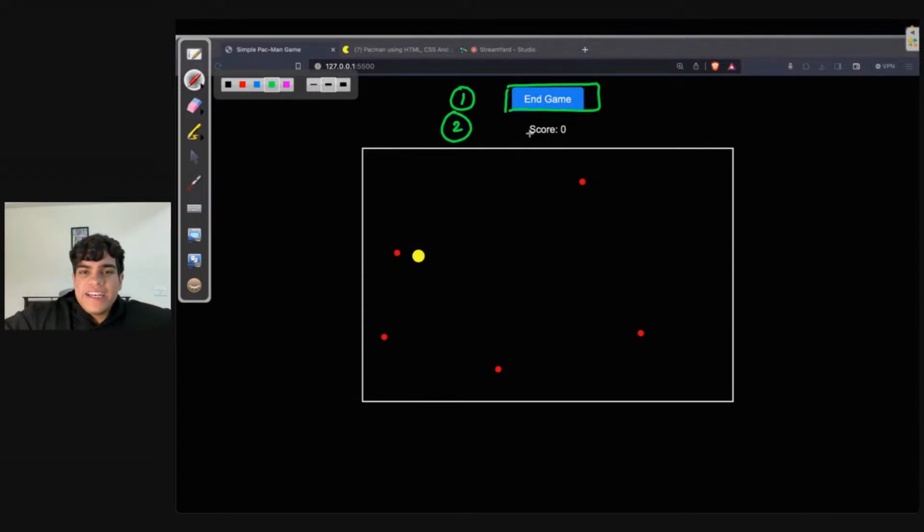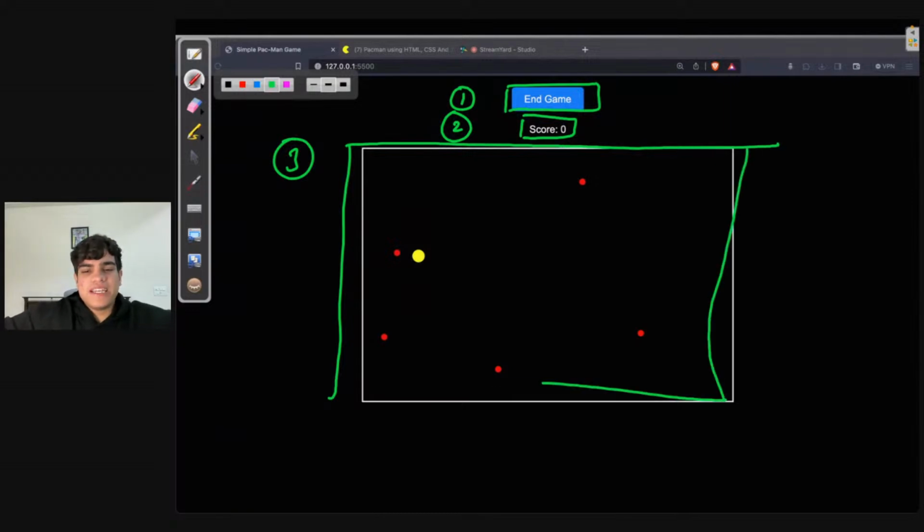The second thing that I need to build is the score text. The third thing that I need to build is this game area. Yes, these are the biggest three things that I want to do: one button, one text, and another will be the game area.